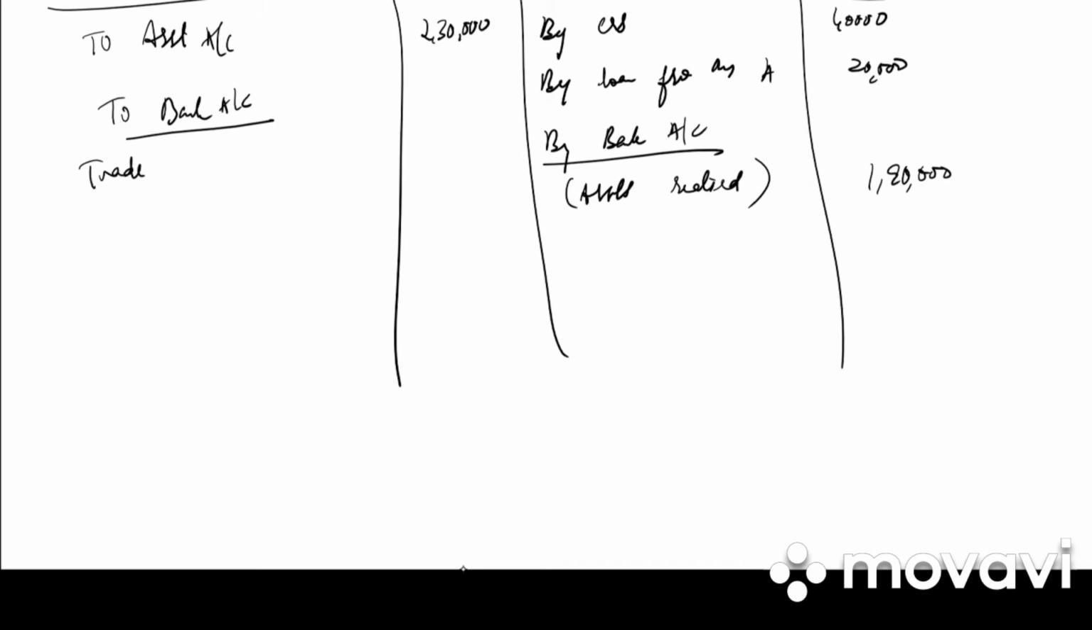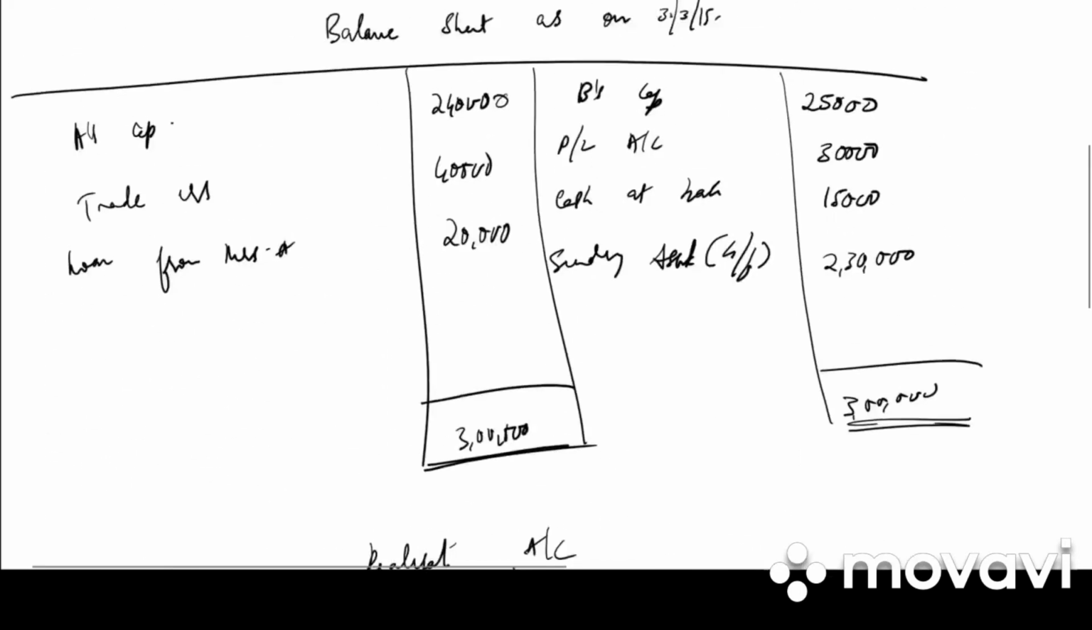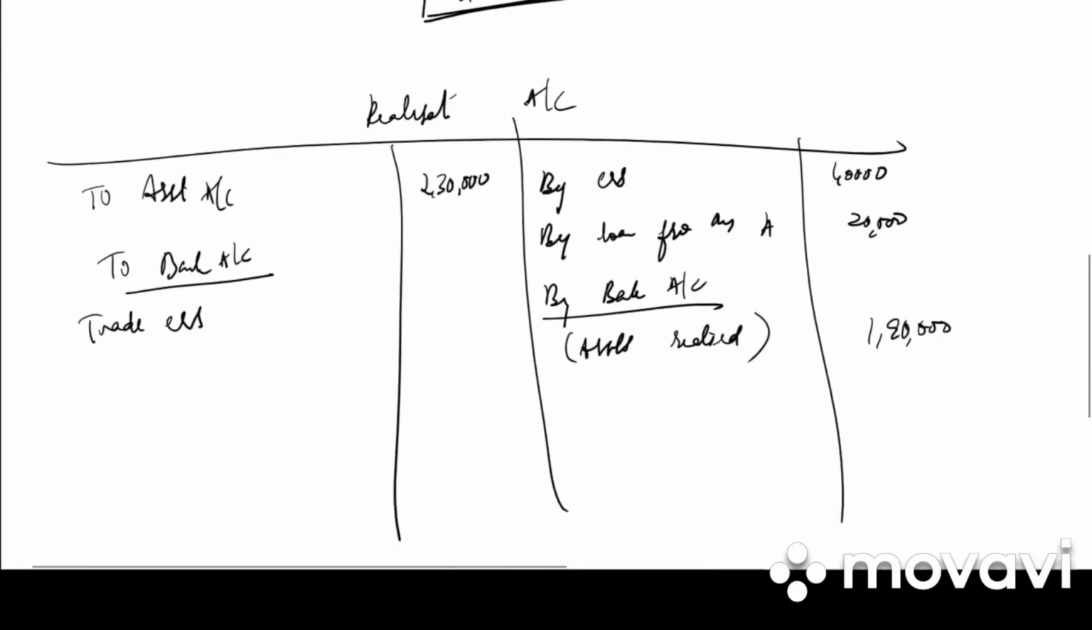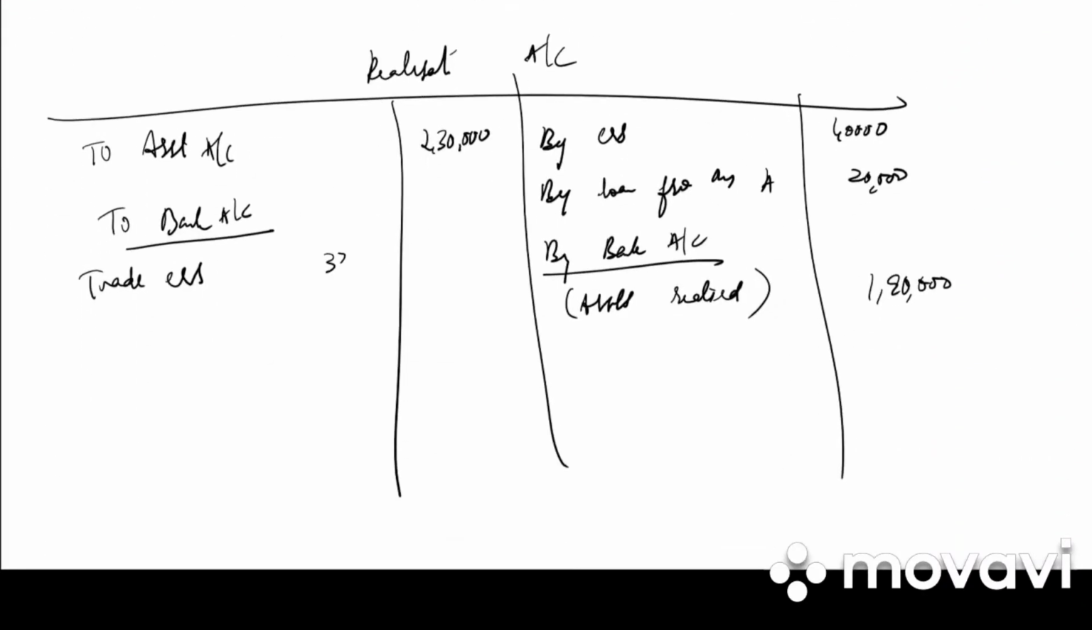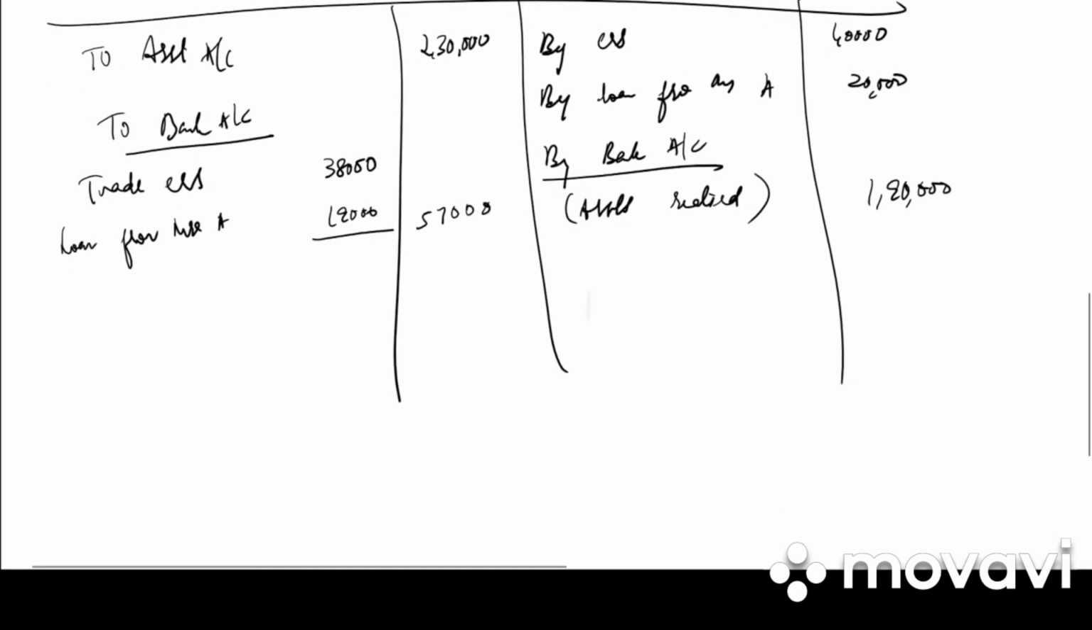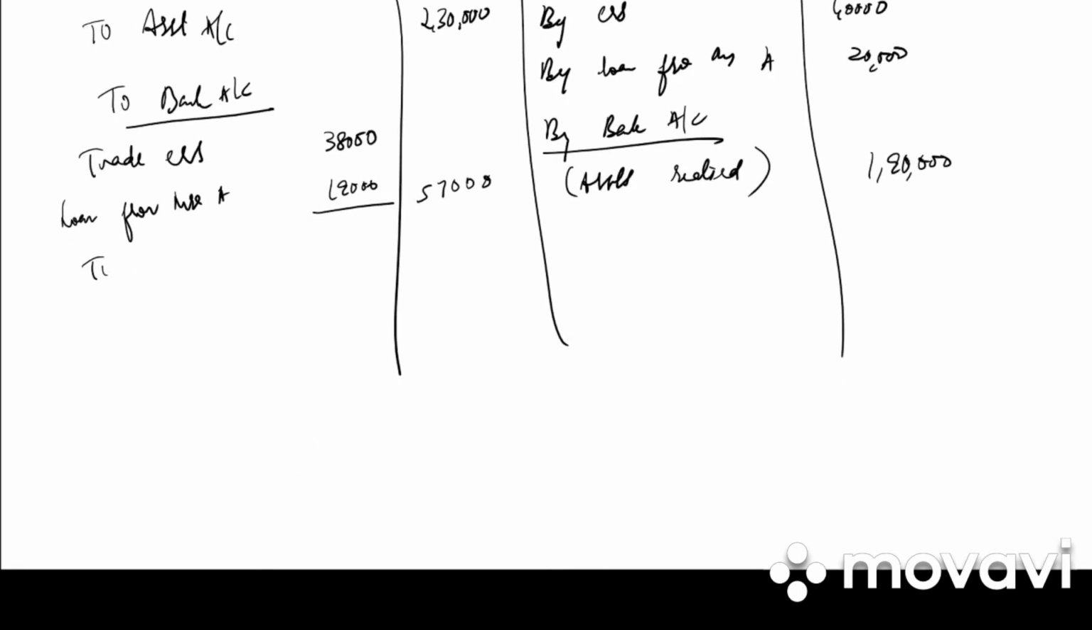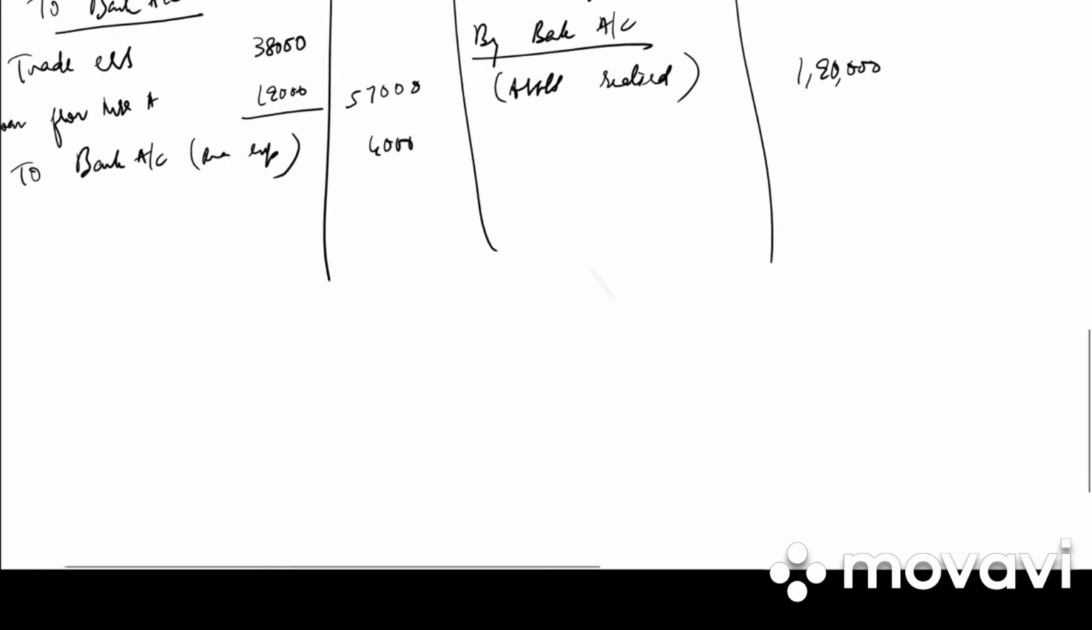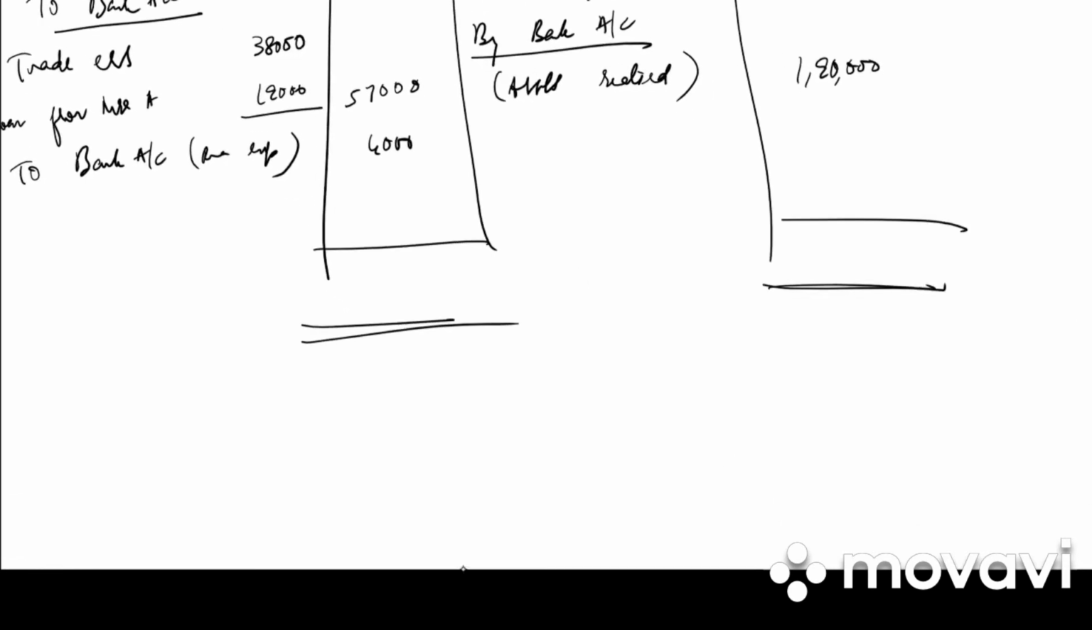Under that we have trade creditors. Trade creditors are paid off at 5% less. So 40,000 minus 5%, we get 38,000. Then we have loan from Mrs. A. That is also at 5% less. So 20,000 minus 5%, we get 19,000. We get 57,000. Then we have realization expenses: to bank account, in bracket realization expenses, 4,000. Next we total the realization account. It is 2,91,000.